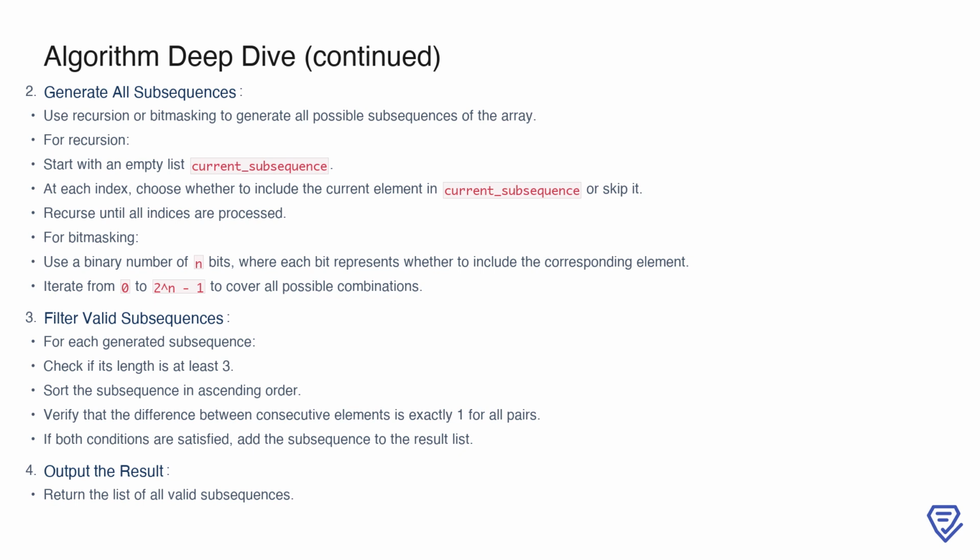After generating the subsequences, the next step is to filter them to find the valid ones. A valid subsequence must have a length of at least 3, be sorted in ascending order, and consist of consecutive integers. Sorting ensures that we can easily check for consecutive numbers, and if these conditions are met, we add the subsequence to the result list. Finally, we return the list of all valid subsequences.